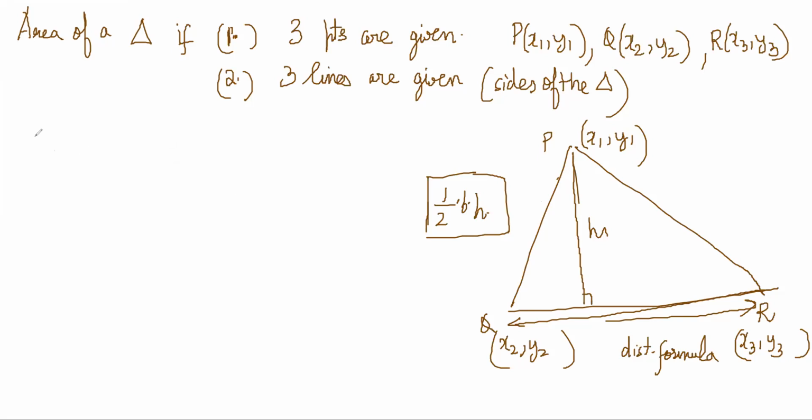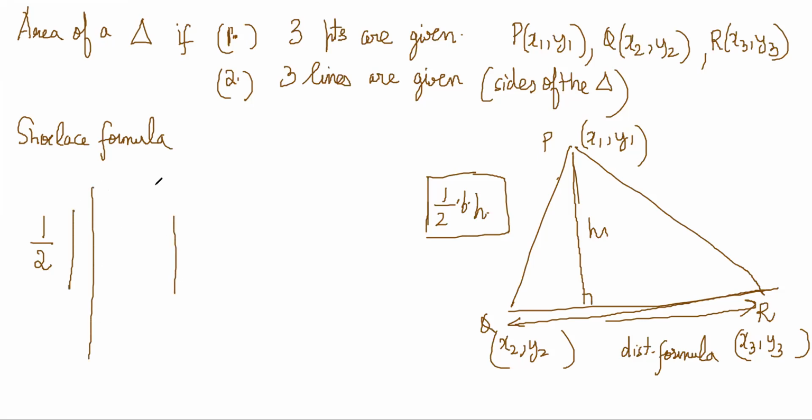So the fast method is something called the shoelace formula. You will realize why it is called that. It is half into mod of this thing. First write down each vertex like this, and repeat whatever vertex you wrote first once at the bottom.